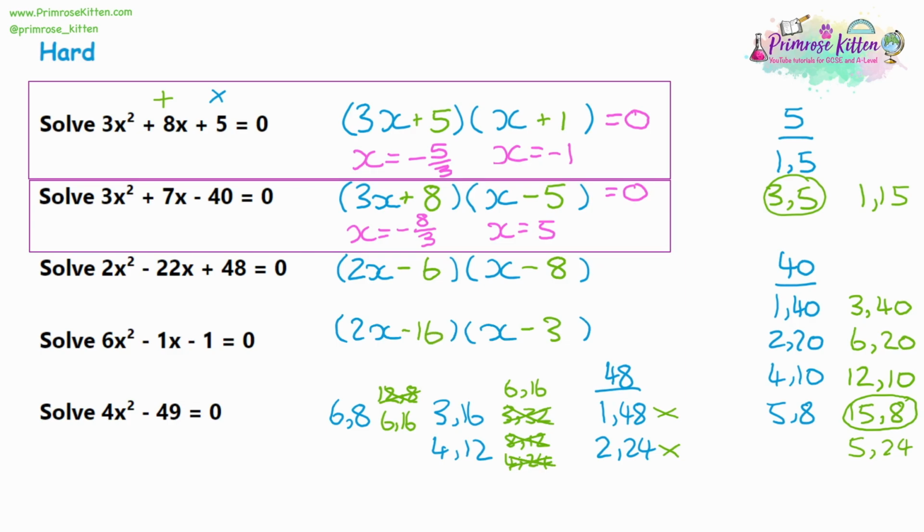So then when the first option is equal to 0, x would be 8, and x would also be 6 over 2. And if x is equal to 6 over 2, 6 divided by 2 is 3. So we can say that x will be equal to 3. For the second set of brackets, we can say x is equal to 3 for the second bracket, again to make that equal to 0.